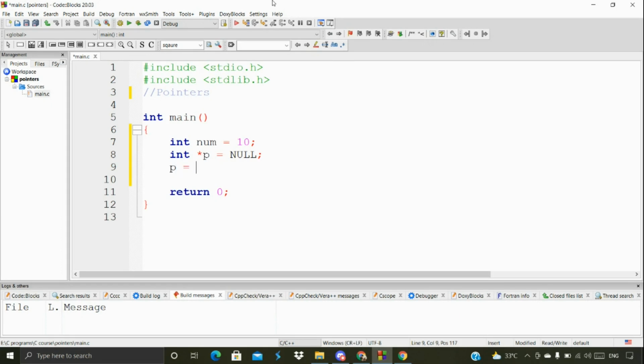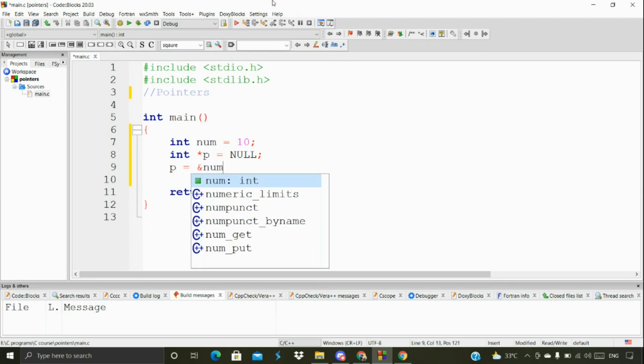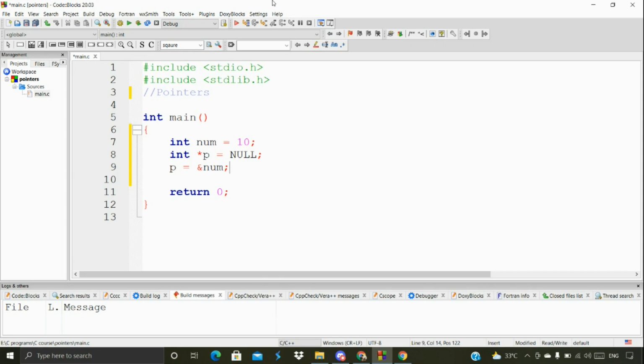Here p equals, again I'm going to mention ampersand and then I'm going to mention the num. As I said, the pointer is to store the address of another variable, that's it. As I said, when we talk about these scanf functions, for example, if you want to take input from the user,